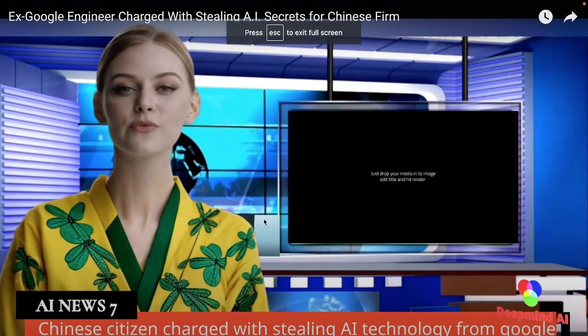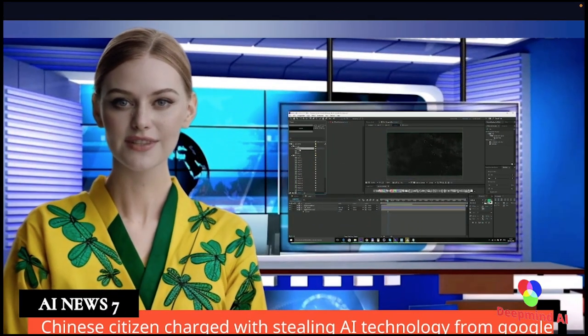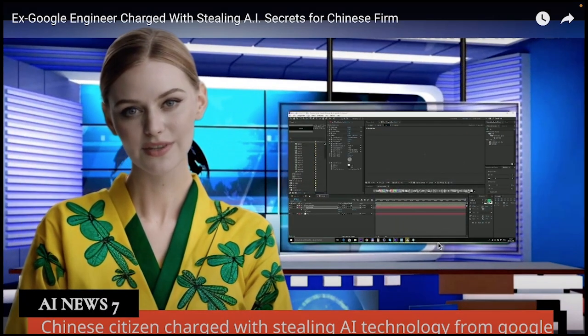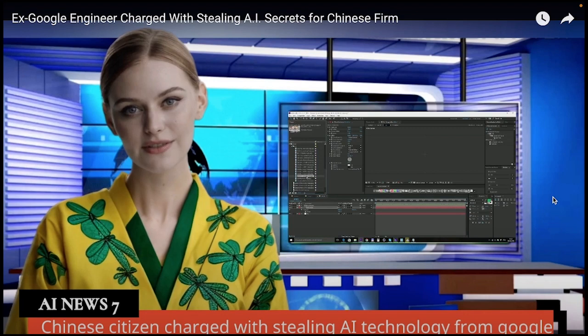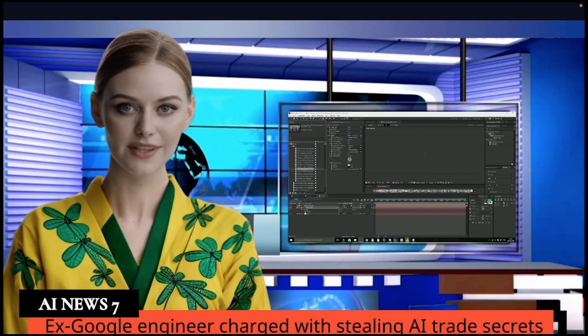Google engineer charged with stealing AI secrets that could be highlighted for a video include allegations against Lin Wei-ding. Lin Wei-ding, a former Google software engineer, has been indicted in California for stealing trade secrets related to artificial intelligence.